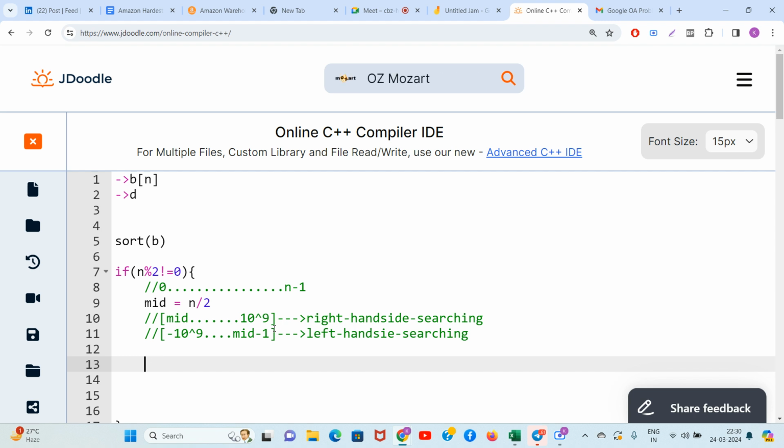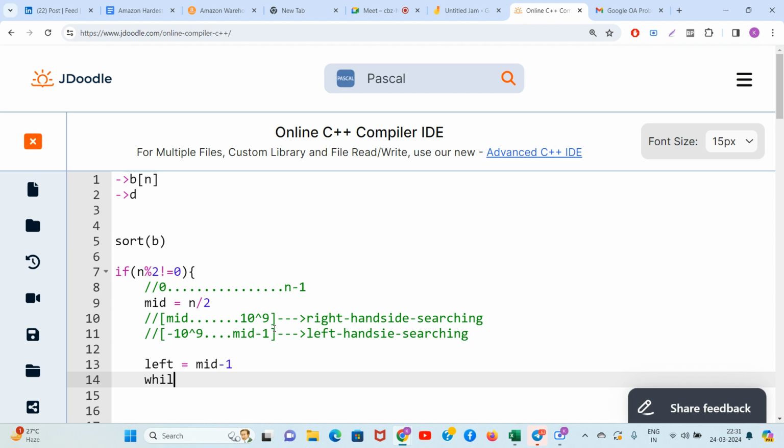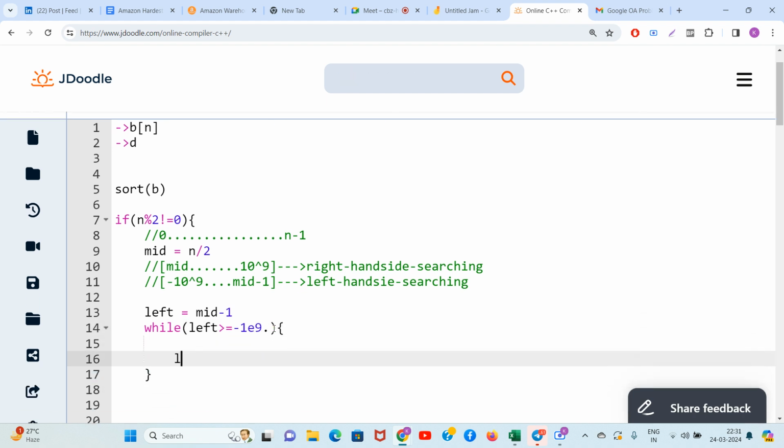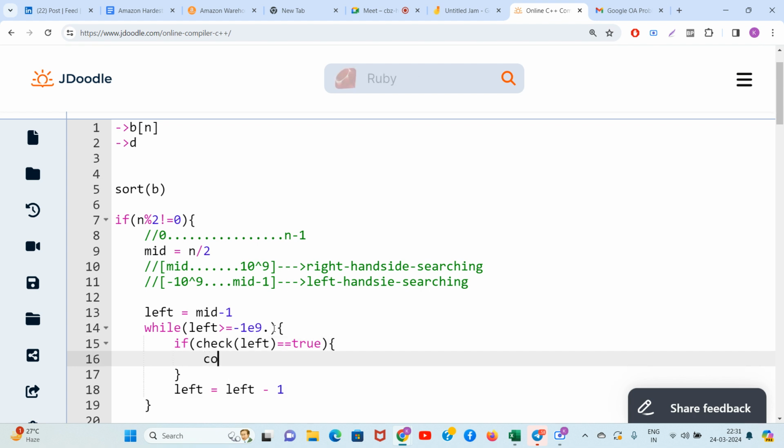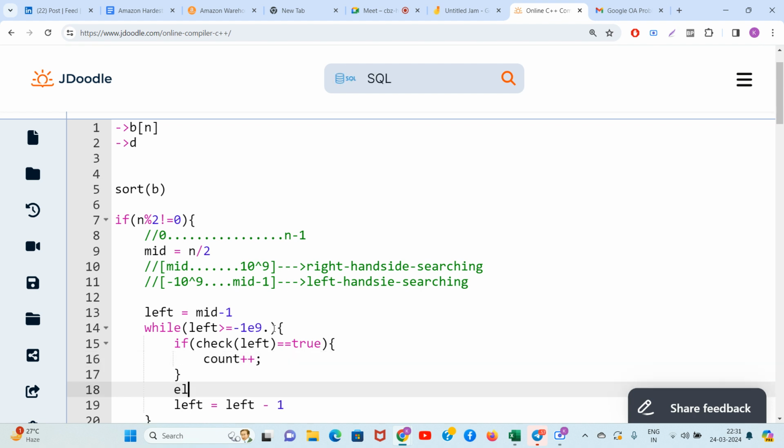Let's do the left hand side first. Okay? Left equal to mid minus 1. While left is greater than or equal to minus 10 to the power 9, if check of left is giving you a true value, that it is valid, very good. Count plus plus. But guys, what if it is not giving you true?